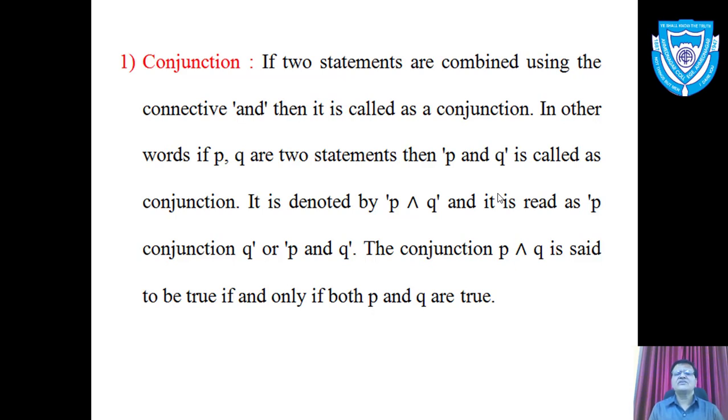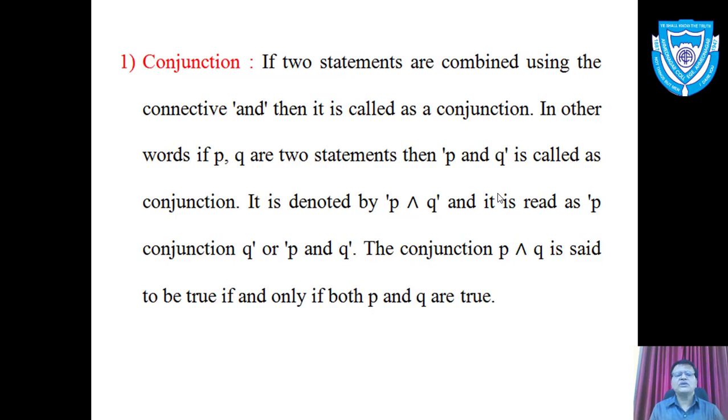In the last slide, we have seen the first example, the first compound statement was made using the connective AND, so that was an example of conjunction. In other words, if P and Q are two statements, then P and Q is called a conjunction. It is denoted by this symbol.